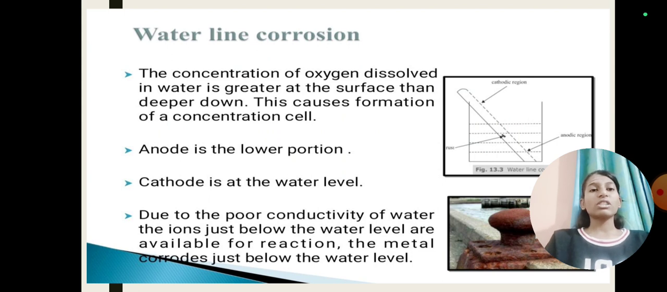And the next one is waterline corrosion. The concentration of oxygen dissolved in water is greater at the surface than deeper down. This causes formation of a concentration cell. Anode is the lower portion, cathode is at the water level. Due to the poor conductivity of water, the ions just below the water level are available for reaction. The metal corrodes just below the water level.